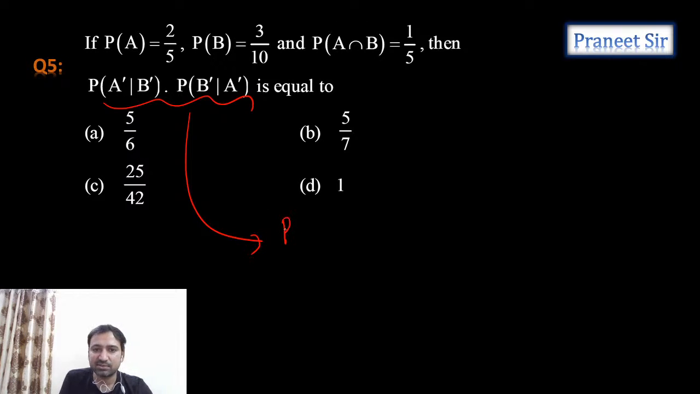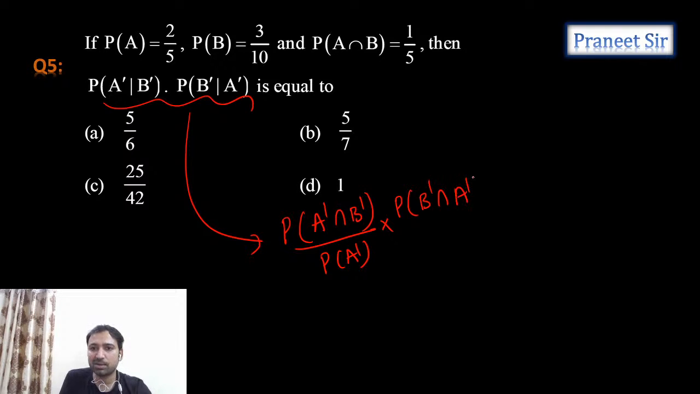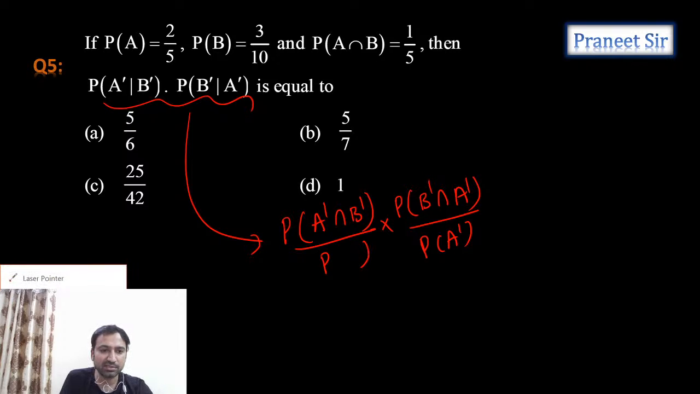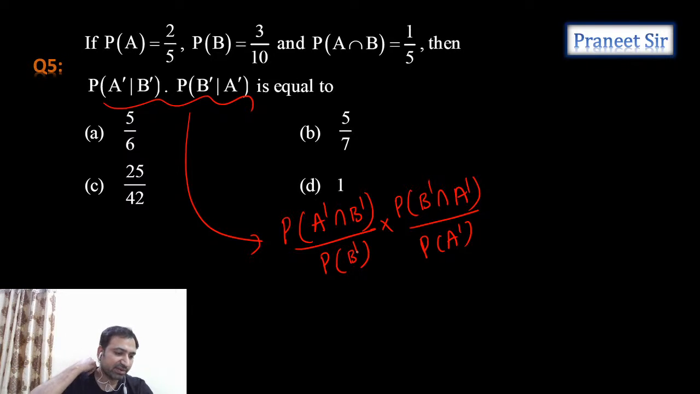If you simplify this first, probability of A complement by B complement is probability of A complement intersection B complement by probability of B complement, into probability of B complement by A complement, which is probability of B complement intersection A complement by probability of A complement. Oh, sorry, this is reversed, guys. We made a mistake here. So this is going to be not A complement, this is going to be probability of B complement. That's what we're getting. Correct.